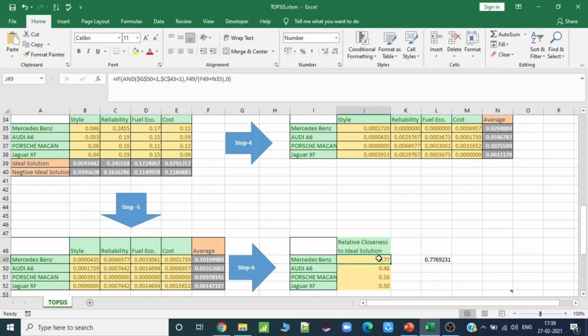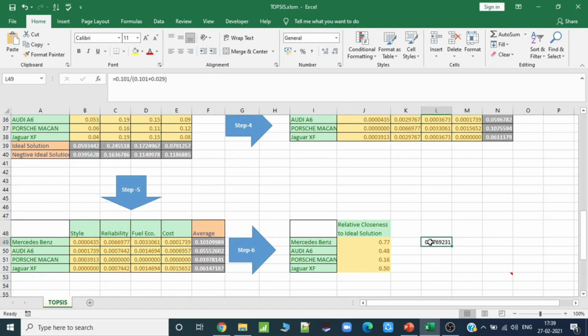So it is F49 divided by F49 plus N35. We take this value divided by the sum of both values, ideal and non-ideal solution. Similarly, we will do the same for Audi A6, Porsche Macan, and Jaguar XF.